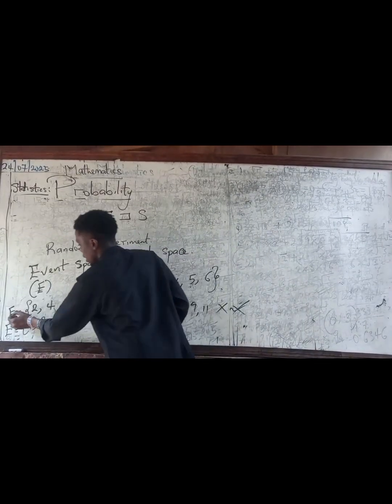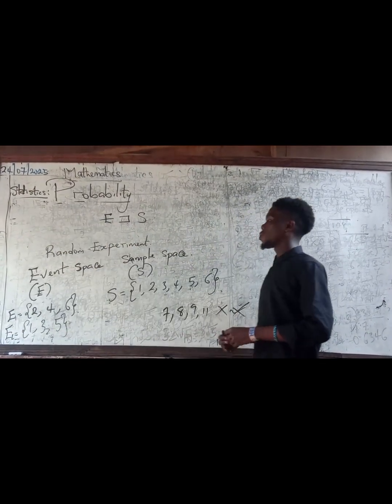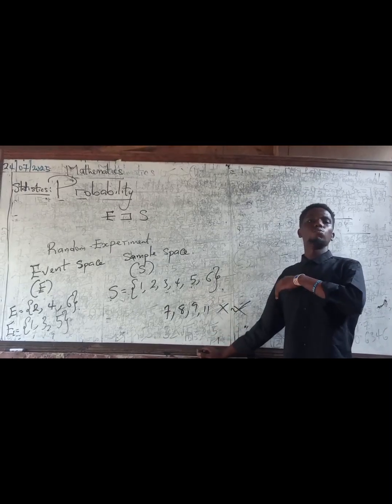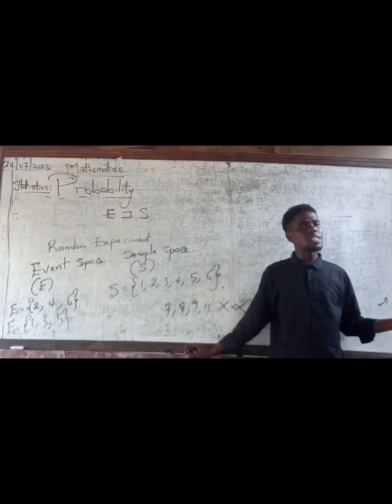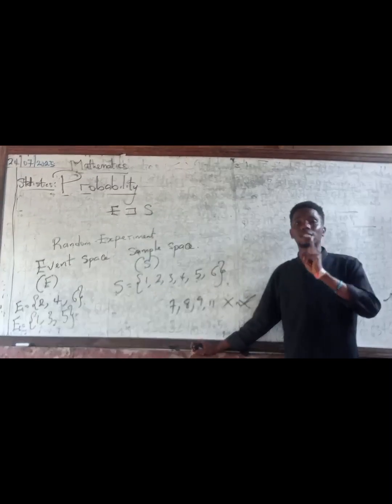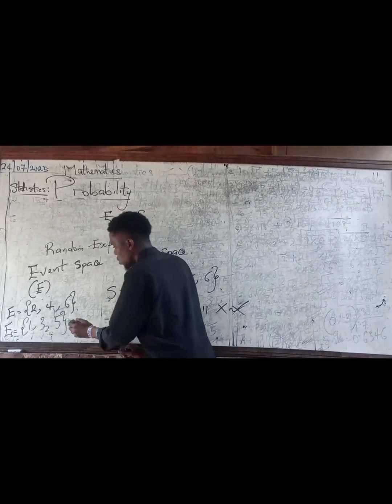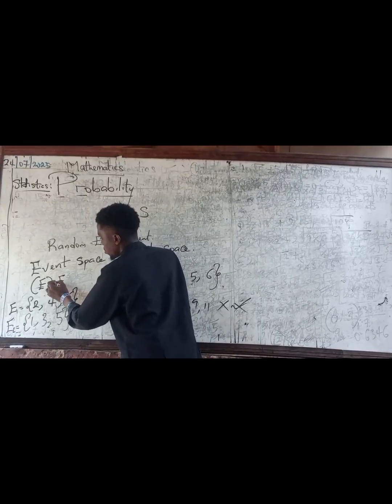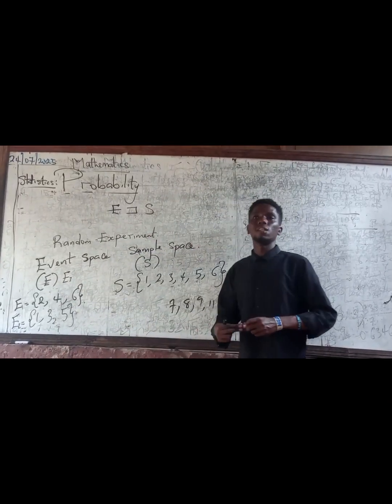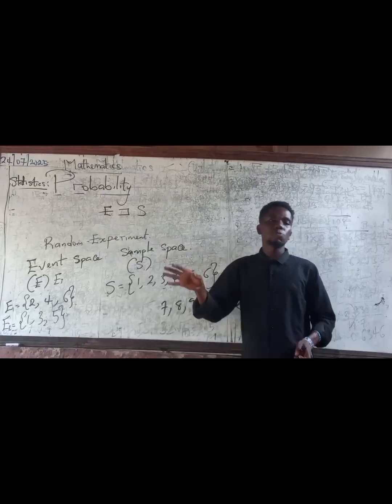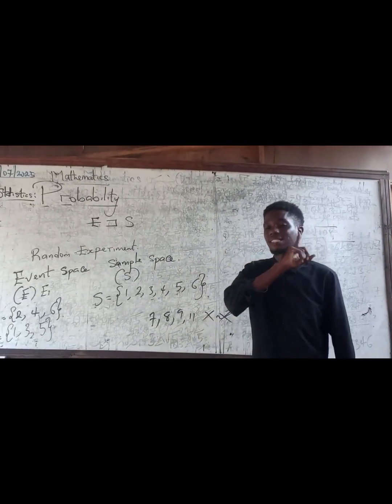We can call this E1, we can call this E2, you can also have E3. You can have different event spaces, but you only have one sample space. That's another thing to take note of. You can have various event spaces from just one sample space.